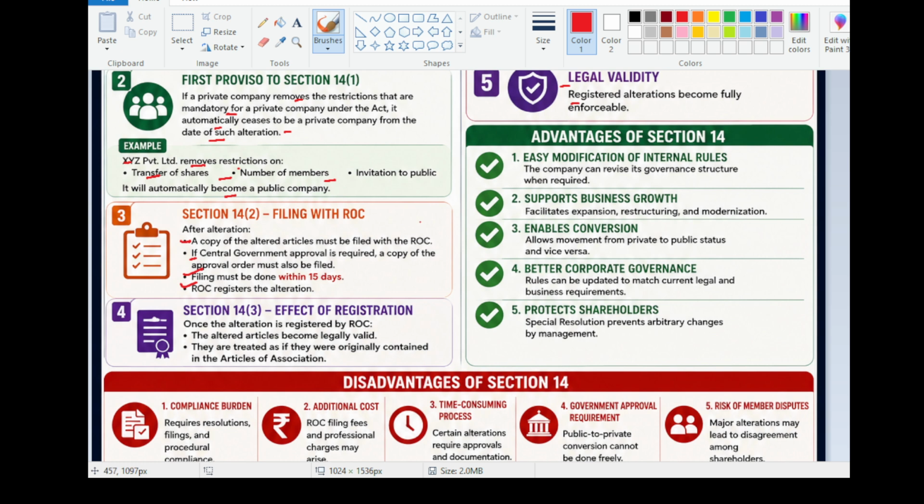Advantages of Section 14: easy modification of internal rules. The company can revise its governance structure when required. It supports business growth, facilitates expansion, restructuring, and modernization. It enables conversions, allowing movement from private to public status and vice versa. Better corporate governance: rules can be updated to match legal and business requirements. Protects shareholders: special resolutions prevent arbitrary changes by management.